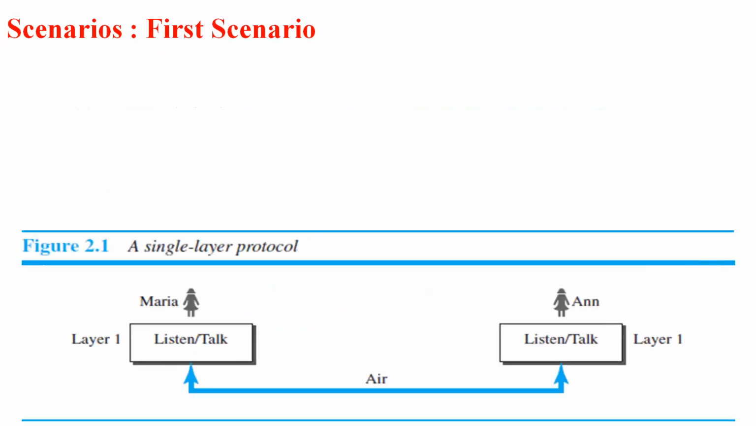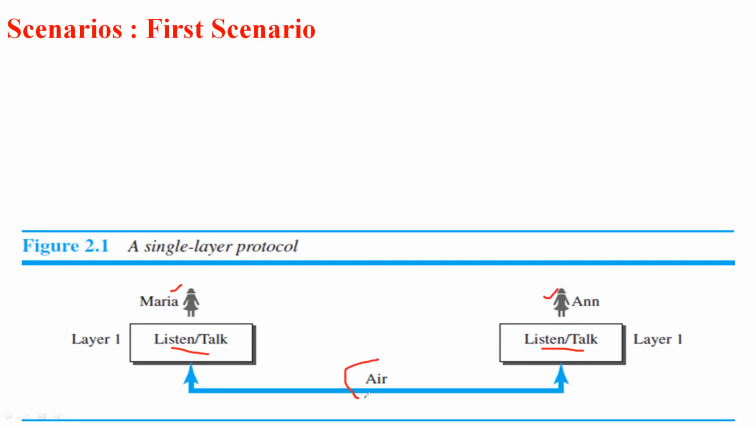Let's understand protocol layering by assuming different situations. Let's assume the very first situation. Here is an example of a single layer protocol. The communication is simple since there is an exchange of messages only between two people. Here it's listen and talk. They have the capability to listen and the right to talk. Maria and Anne are the two persons who need to exchange their messages.